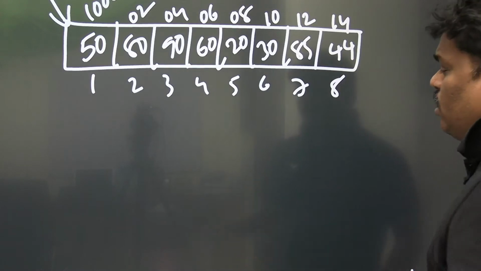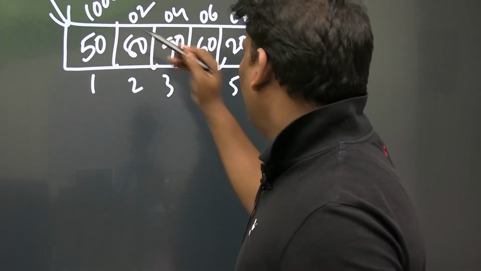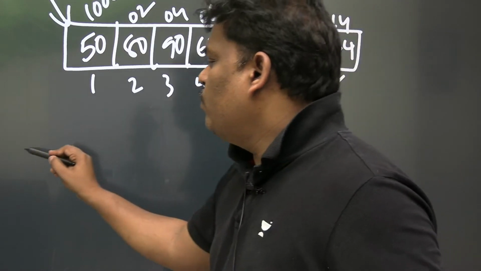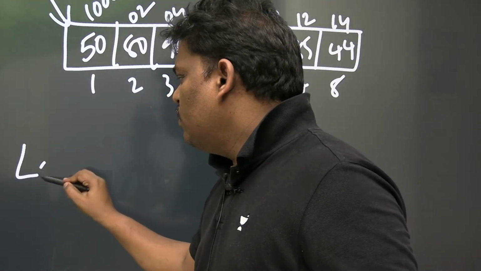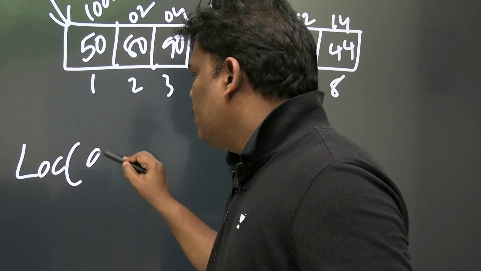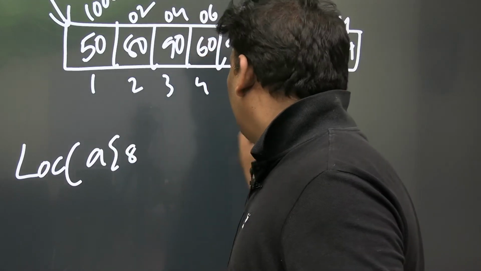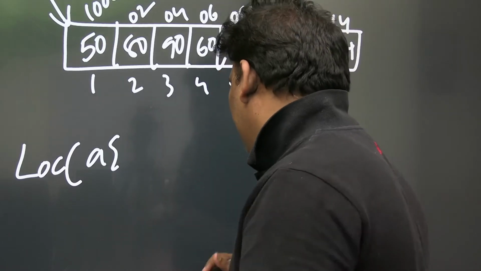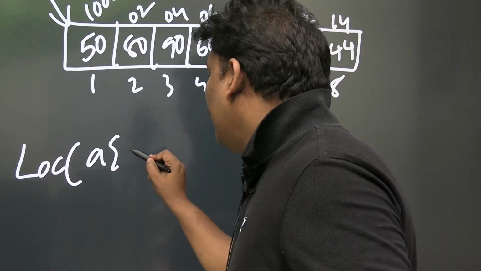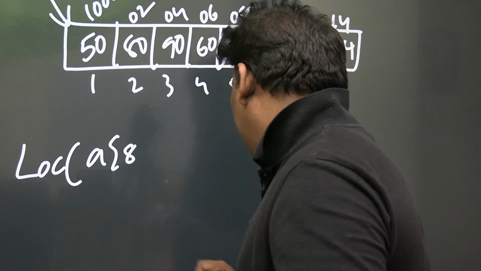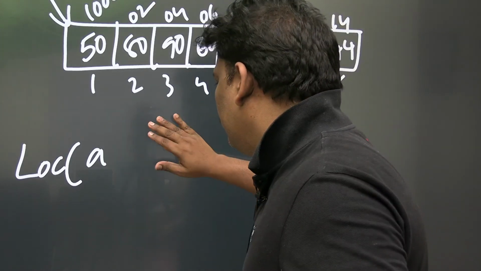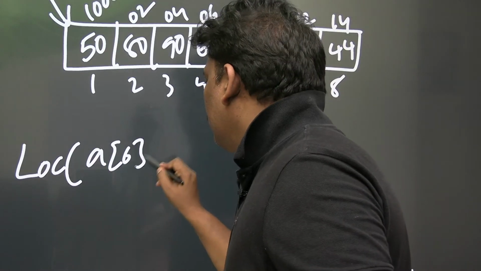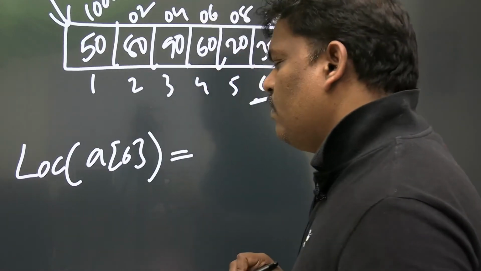These are the elements. Now some people are asking, sir, how do we find the sixth element's address? If you want to find the address of the sixth element, see this one: location of A of 6. Sorry, the sixth element, so location of A of 6.